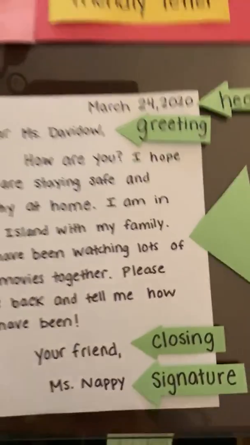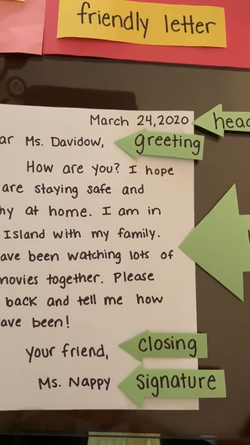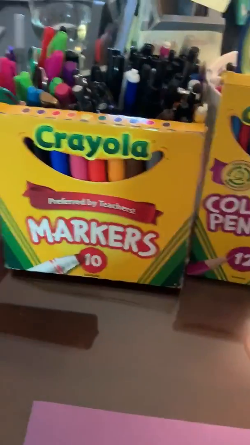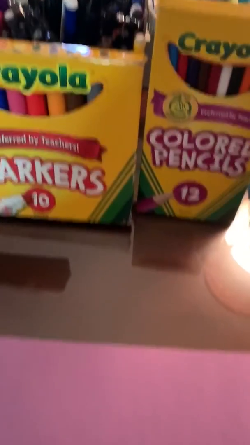So, friends, I thought it would be so much fun if we wrote a response to Miss Nappy's letter. So, to write my letter, I had to get some materials. I got some pens, pencils, markers, and I picked out purple paper because Miss Nappy's favorite color is purple.